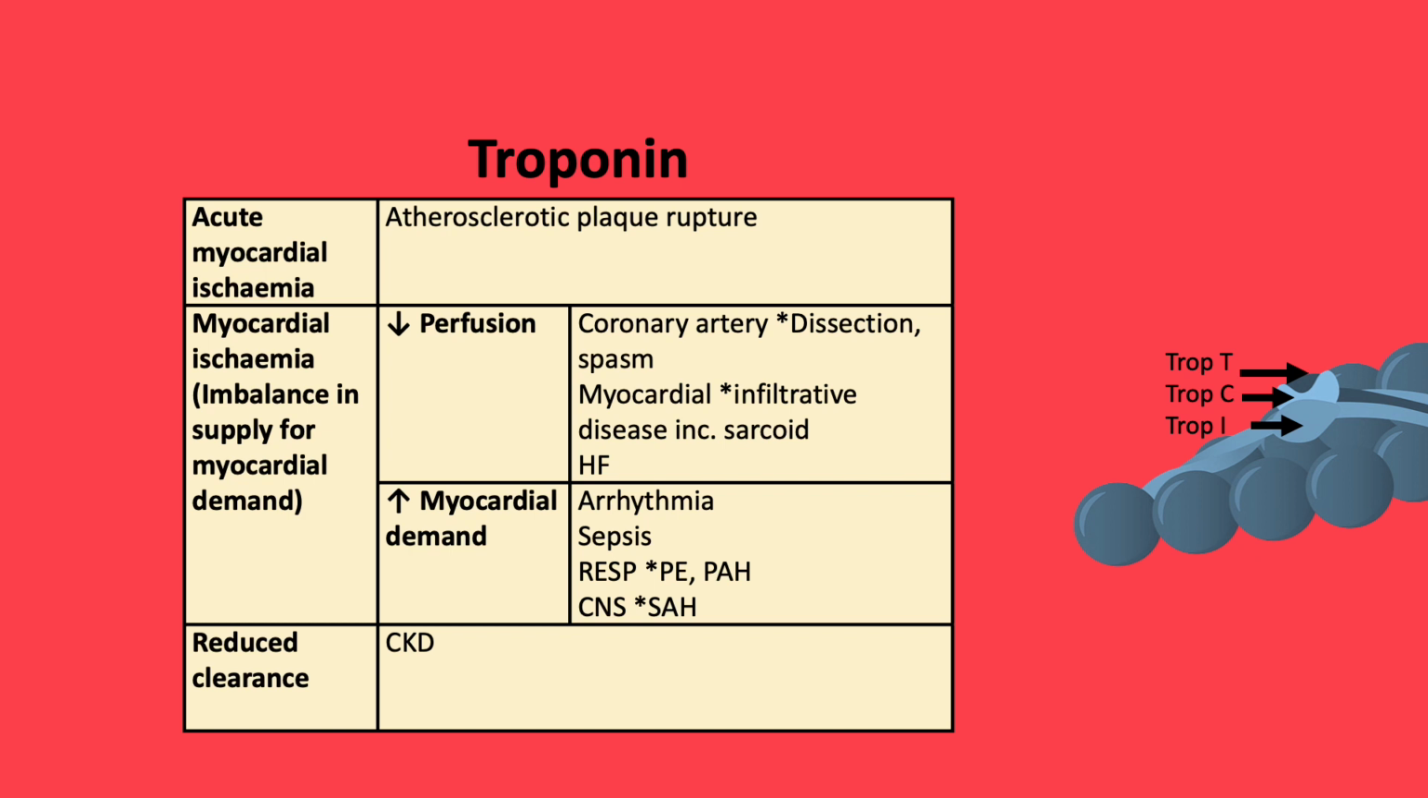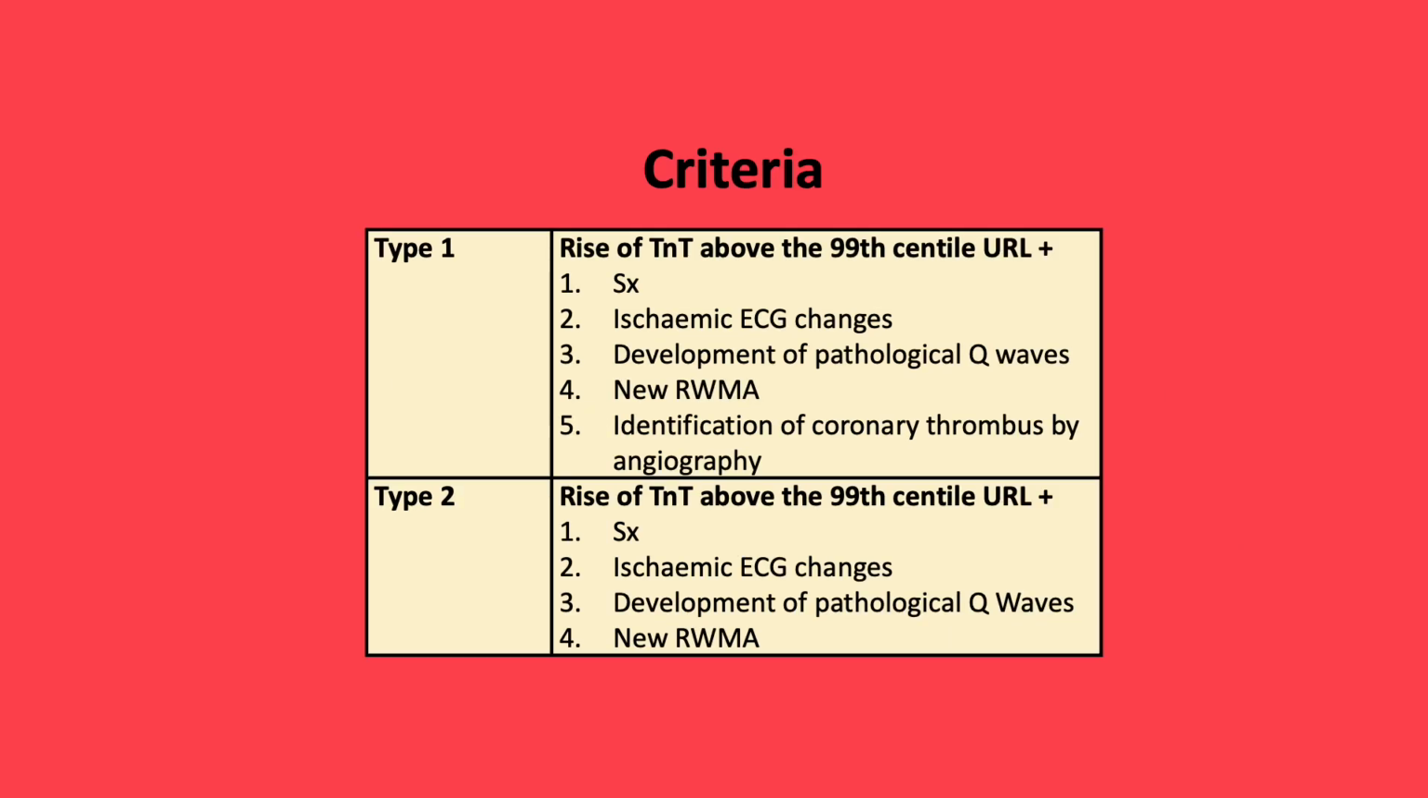sarcoid or heart failure. In addition, those conditions which increase myocardial oxygen demand, for example, arrhythmia, sepsis, and those which increase RV dysfunction, so PE and pulmonary artery hypertension. And finally, those of CNS pathology, subarachnoid hemorrhage. Troponin is cleared by the kidneys, and therefore kidney impairment in the form of CKD can lead to an increase in troponin level.